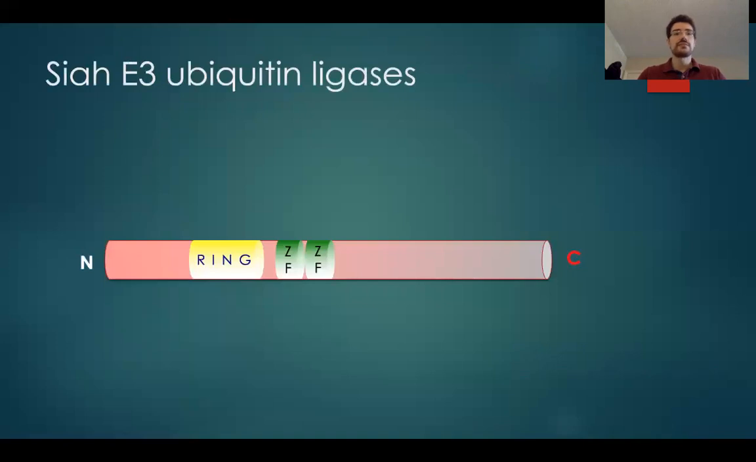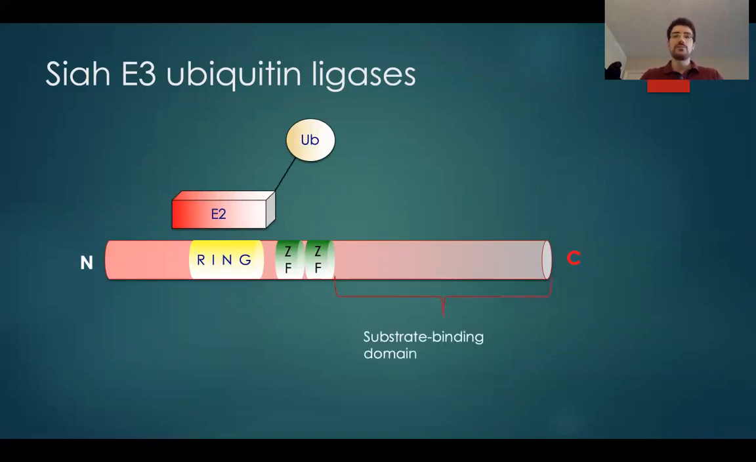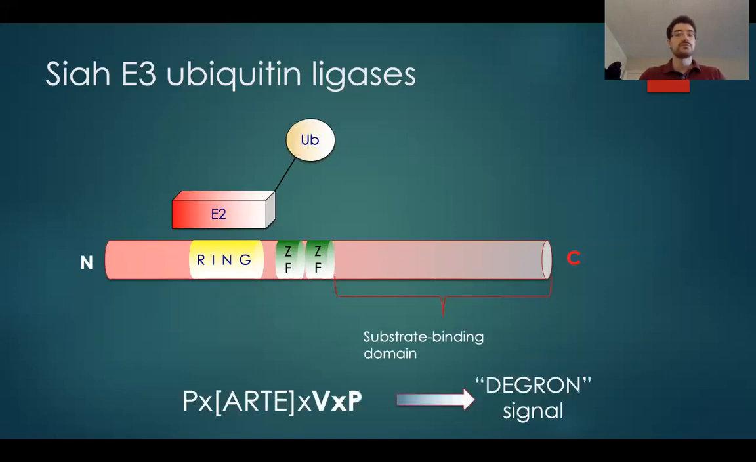Then we looked at Siah, the vertebrate homolog, and we saw that the protein has two different compartments. Close to the N terminus, we have the really interesting new gene domain, or simply RING, that associates to the E2 ubiquitin ligase. But close to the C terminus, we have the substrate binding domain, which interacts specifically with the substrate by binding to a degron signal. So proteins that have that sequence of amino acids will be interacting with Siah, and Siah will lead to degradation. The VP motif here is the most important part of the degron signal.